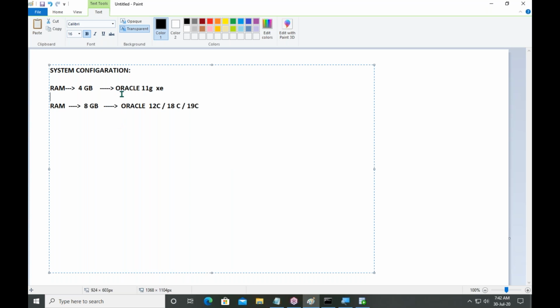Because it is a grid database, it is a cloud database. So we have an advanced version, and some advanced concepts do not work on 11G. Okay guys, if your system has 4 GB, don't try to install this. Your system will hang.